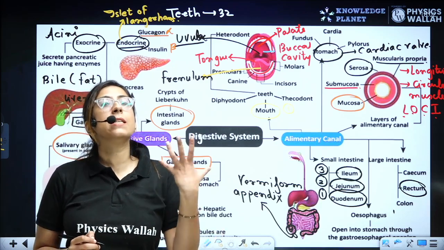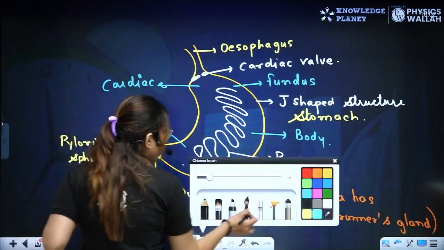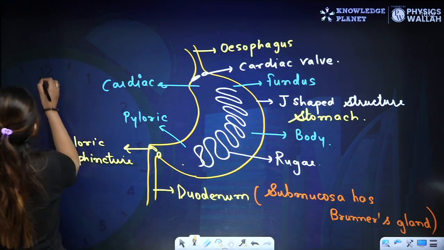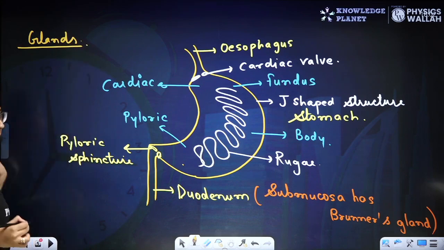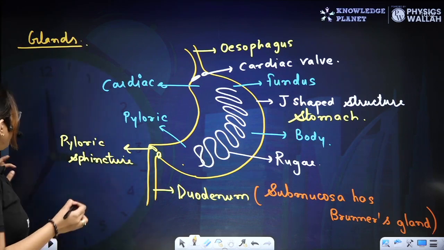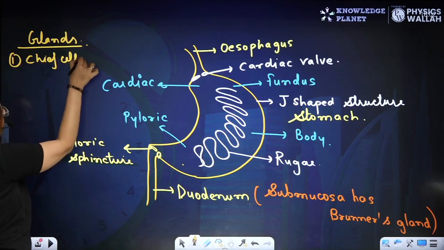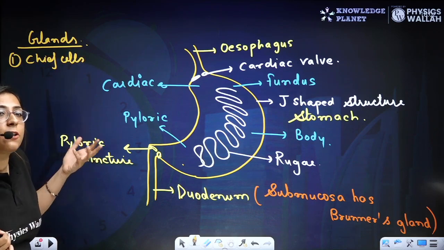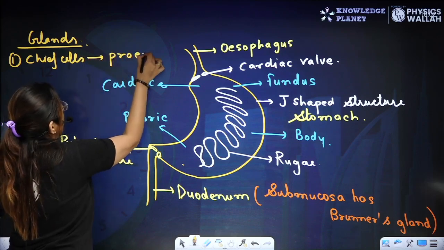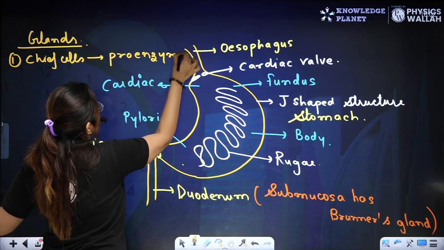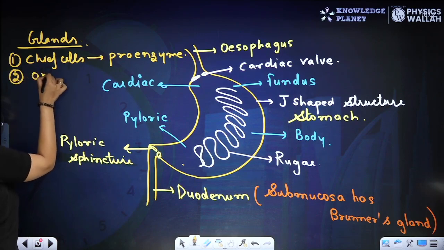Now these glands have different secretions. Now let's talk about it. Now here we talked about the stomach. Let's talk about the glands which are present in the stomach. Now guys, listen. Here the first important one is the chief cells. There are some chief cells in the stomach, and these chief cells, what do they secrete? They are chief, so they secrete proenzymes. Proenzymes. They secrete proenzymes. The second one we have is the oxyntic cell.